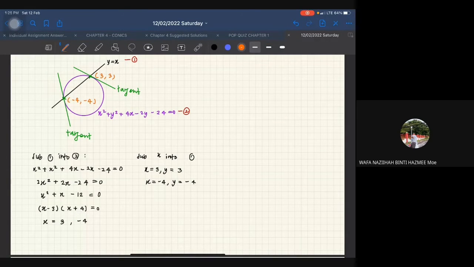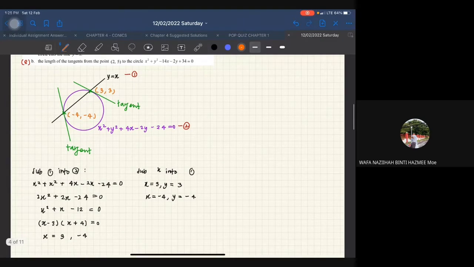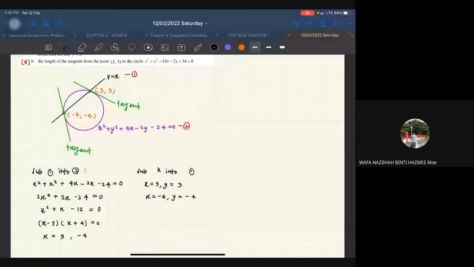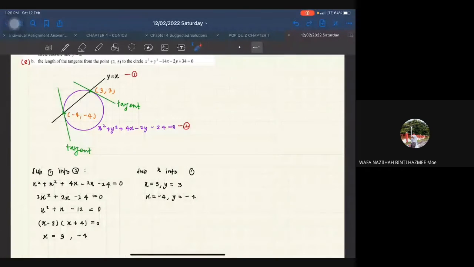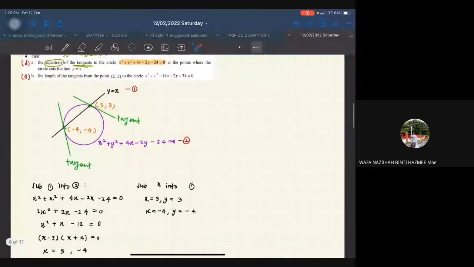Okay, so macam mana kita nak cari equation of the tangent? Awak boleh guna formula y minus y1. Oh, tapi kita tahu the gradient kan? Menarik? Okay, kita lihat. Any idea how to find the equation of the tangent? Siapa ada idea tak macam mana nak cari? So kita dah tahu point dekat sini and also this one. So how are we going to find the equation of the tangent?